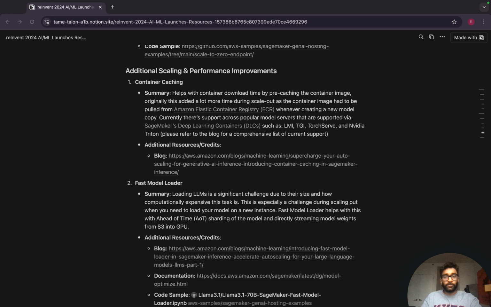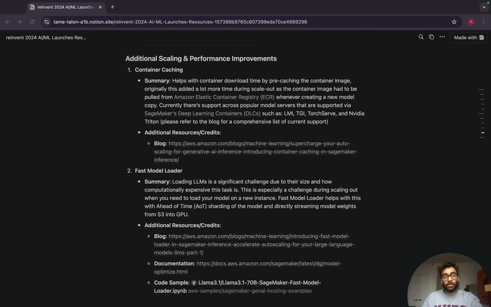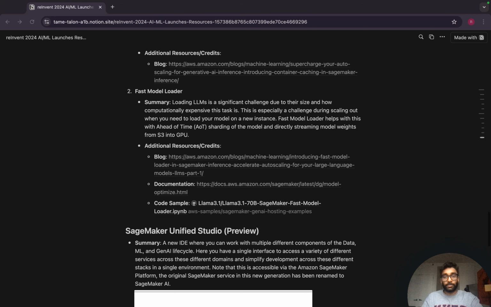And there's support for this across popular SageMaker deep learning containers, such as LMI, the large model inference container, text generation inference, TorchServe, and the NVIDIA Triton inference server. In the blog that I've linked to, you can see the specific versions of the different containers that are supported. But yeah, a very crucial feature, especially when it comes to scaling, to help with performance.